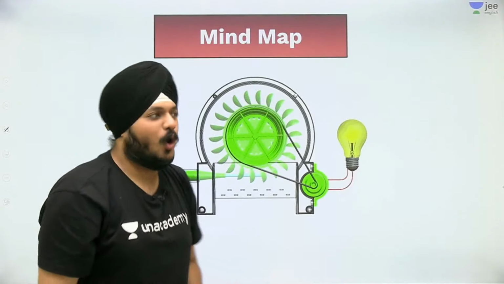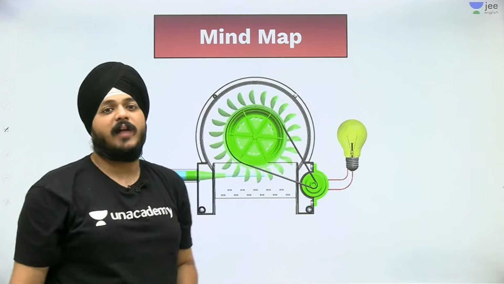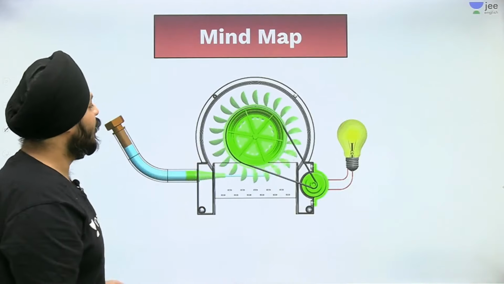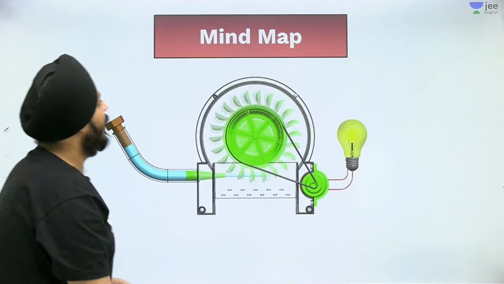Okay students, so this is what we can say. We are going to move on to the work, energy and power mind map, right? The visual is appearing in front of you, right? It states work, energy and power, the three parts of mechanics.